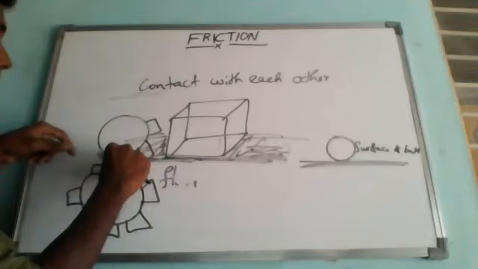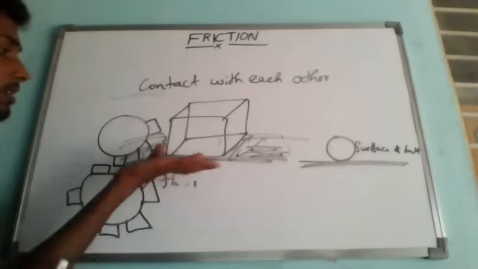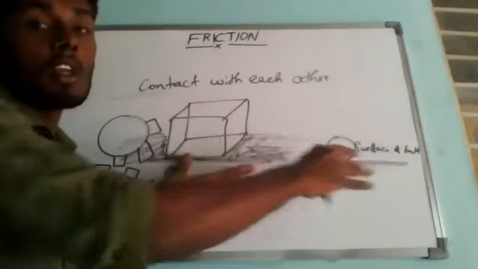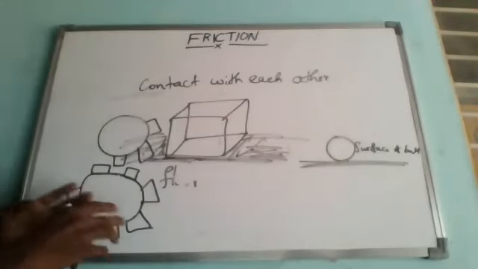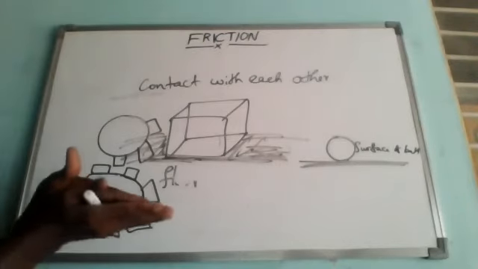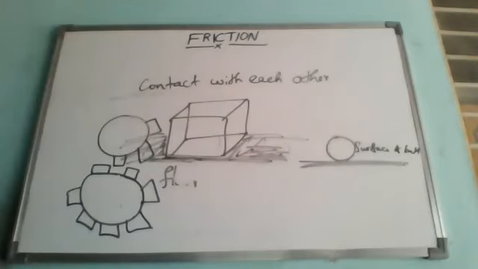In this case also, in between these two, a frictional force is acting. Understand? Either one body is constant, like the floor, but the box or ball is moving. In this case also, a frictional force acts on both surfaces, even when they are sliding over each other. One on another, sliding, then also the frictional force is acting. Understand? Are you able to clear?